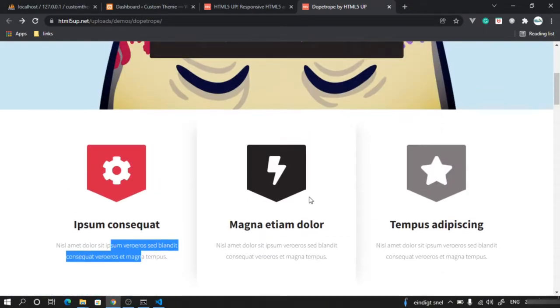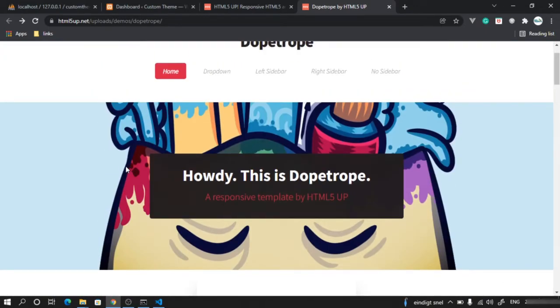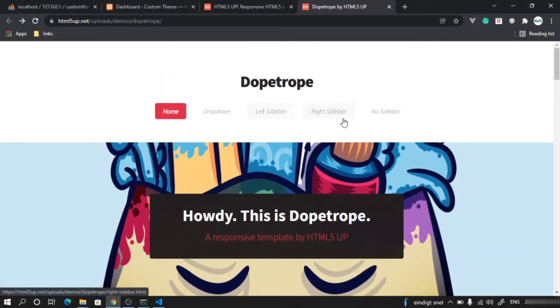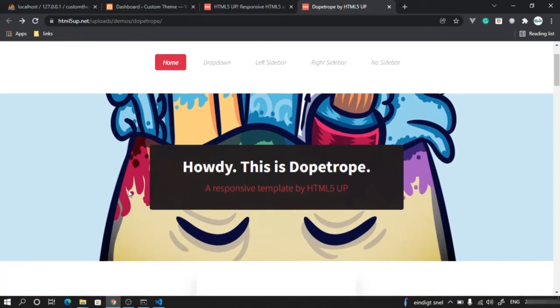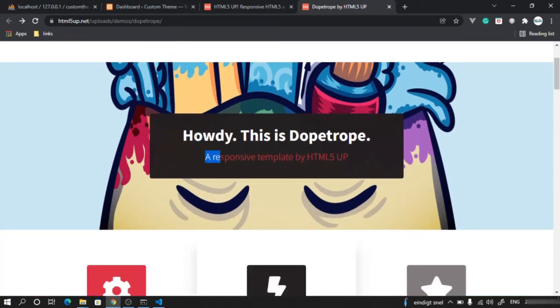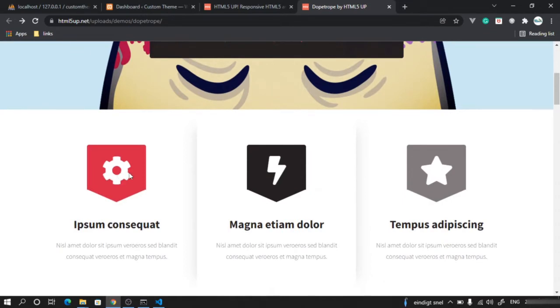I want to change it without changing my code, without needing to do a complete build and deployment of new code. If I want to do that, then I need a content management system which will manage the content of my website. Content means this text, this image, this icon image, this text.